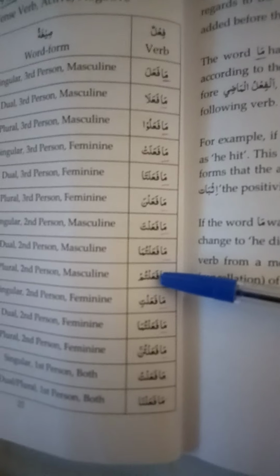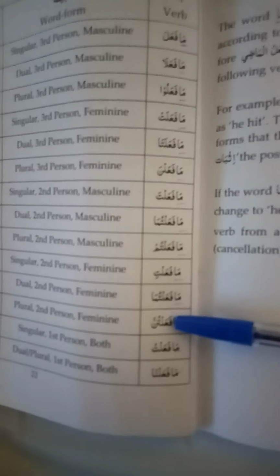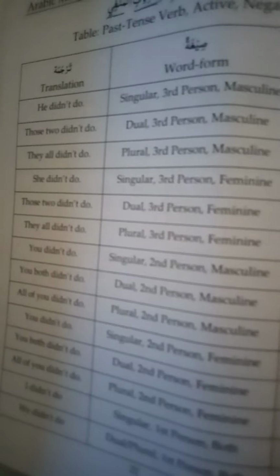Ma fa'alta, ma fa'altum, ma fa'alti, ma fa'altuma, ma fa'altunna, ma fa'altu, ma fa'alna. So everything stays the same. The only difference being is that you'll have a ma in front, and when you have ma, it means that he didn't do, the action didn't occur. So it's like saying he didn't do, those two didn't do, they all didn't do.